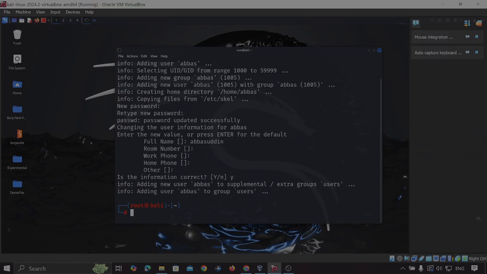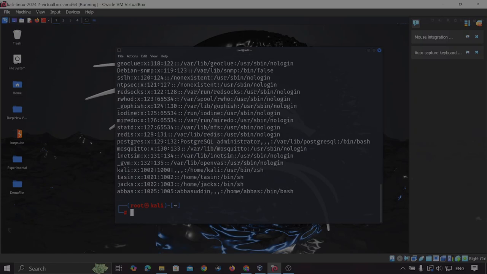Now if I want to check whether it is created or not, simply I have to do cat and then put etc passwd. If I do that, see, I have created a user whose name was Abbas, and X is indicating the encrypted password, and 1005 is the user ID, and this is the group ID, and this is the comment that I have written in the full name, right? So this is what I was talking about, and this is indicating the directory, and this is the shell path. So that's how we can create the user.